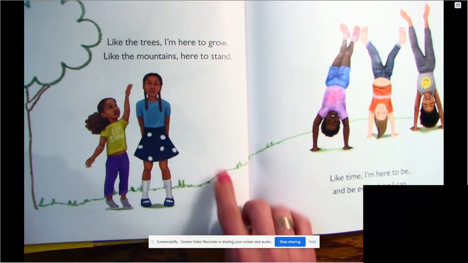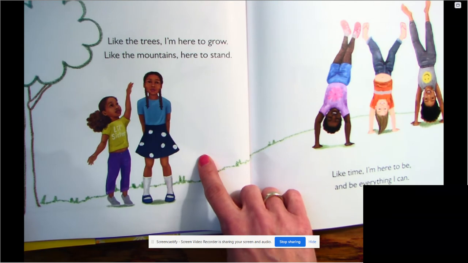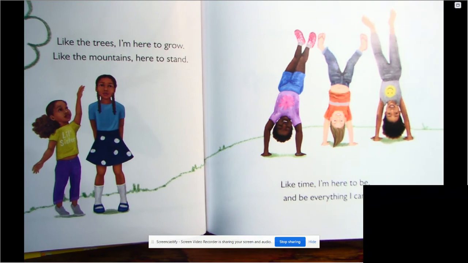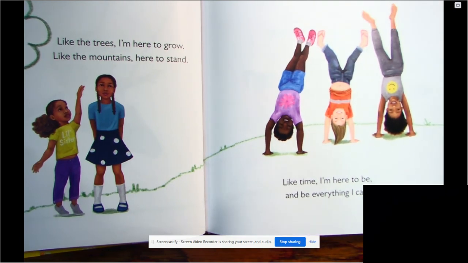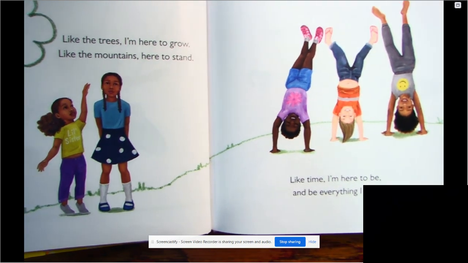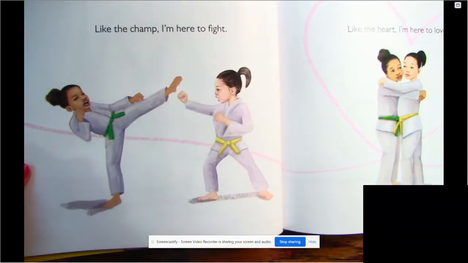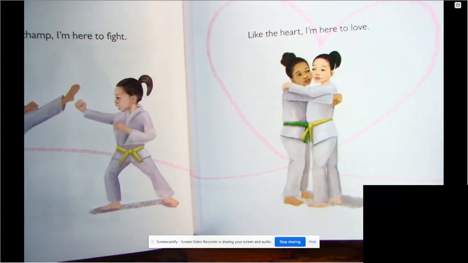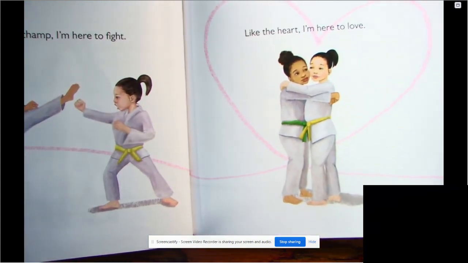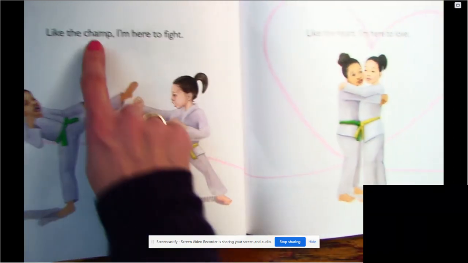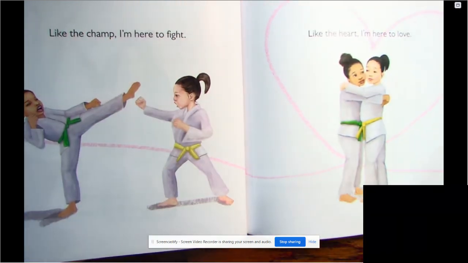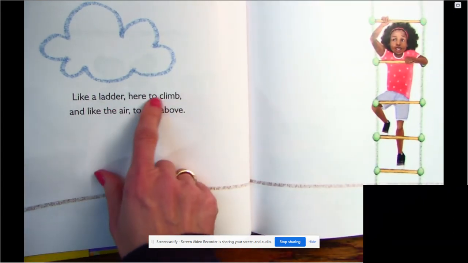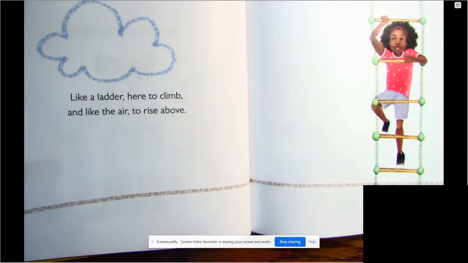Like the trees, I'm here to grow. Like the mountains, here to stand. Like time, I'm here to be and be everything I can. Like the champ, I'm here to fight. Like the heart, I'm here to love. Hearts love, champs fight. Ooh, I love this one. Like a ladder, here to climb, and like the air, to rise above.